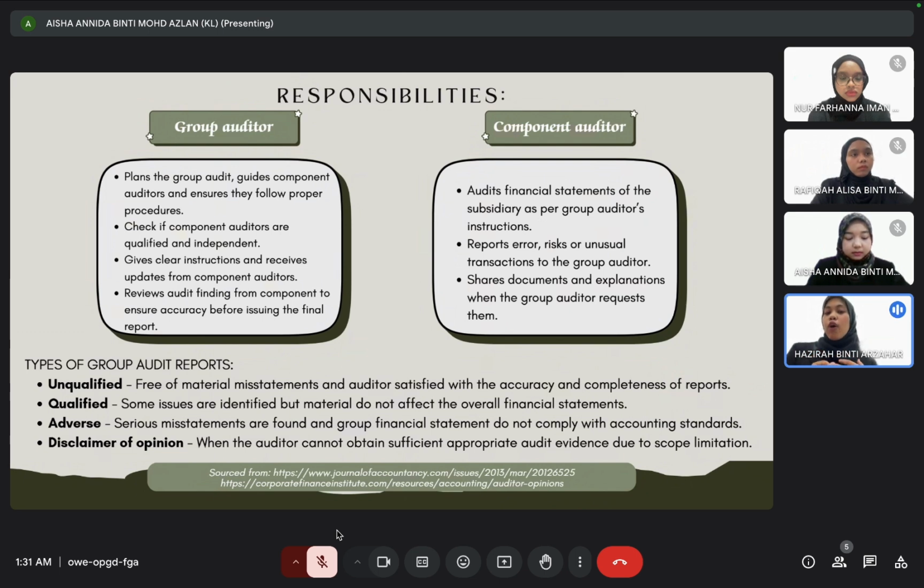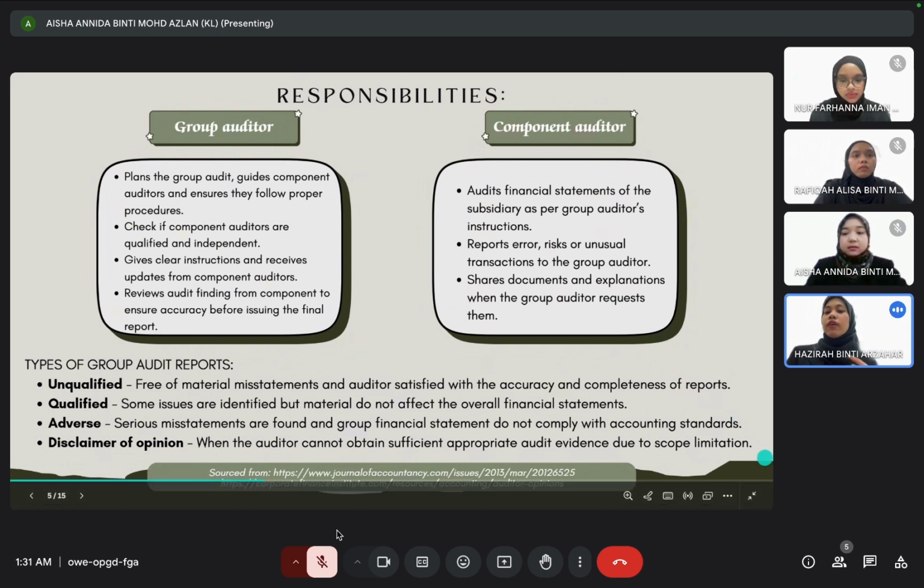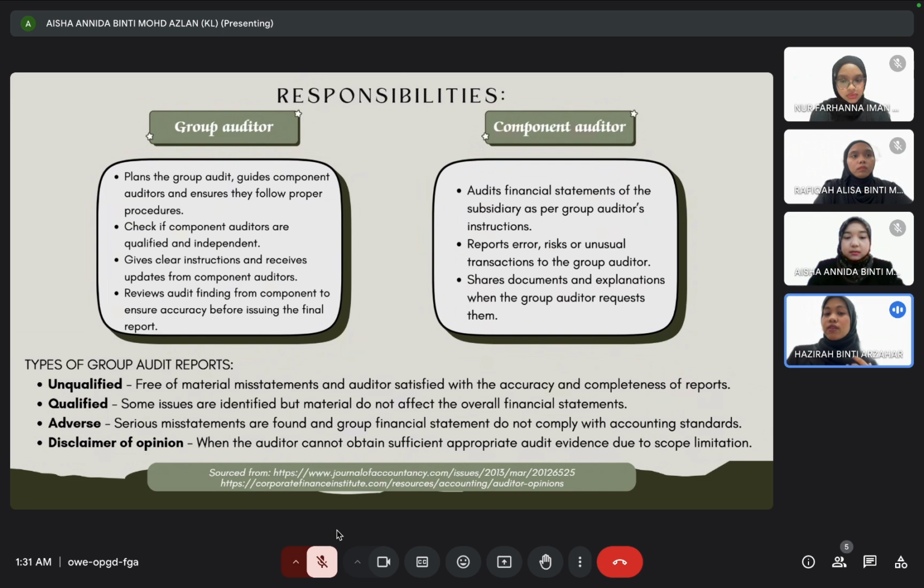Next is the type of group audit report. There are 4. First is unqualified: free of material misstatement, and auditor satisfied with the accuracy and completeness of report. Second is qualified: some issues are identified but material do not affect the overall financial statement. Third is adverse: serious misstatement are found and group financial statement do not comply with accounting standard. Last is disclaimer of opinion: when the auditor cannot obtain sufficient appropriate audit evidence due to scope limitation.